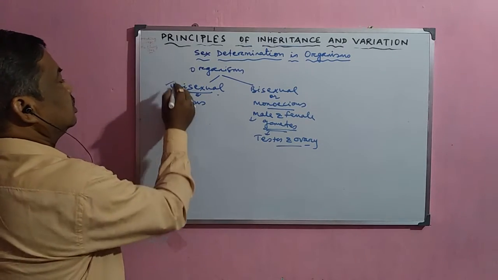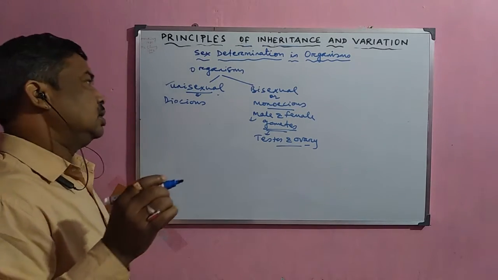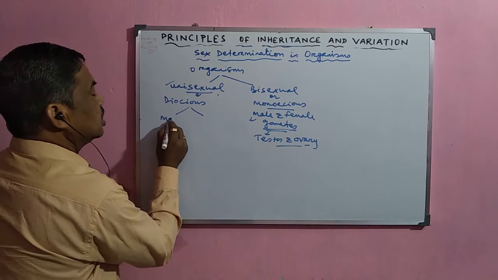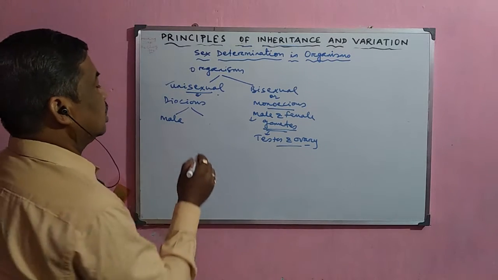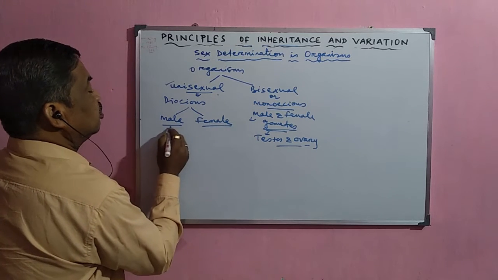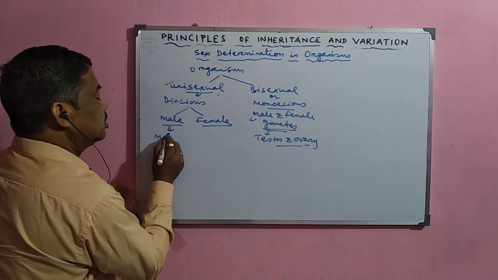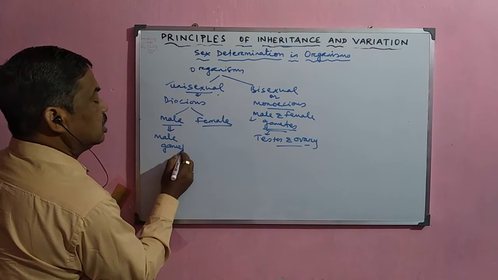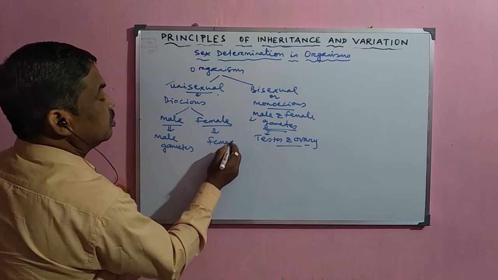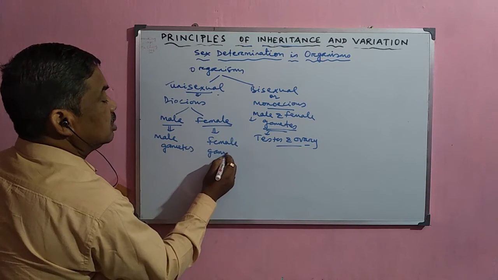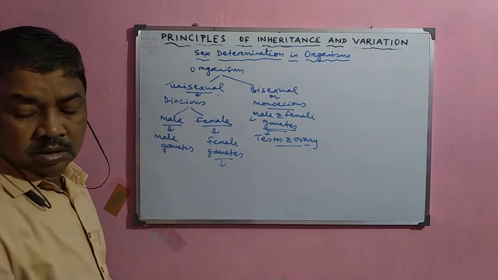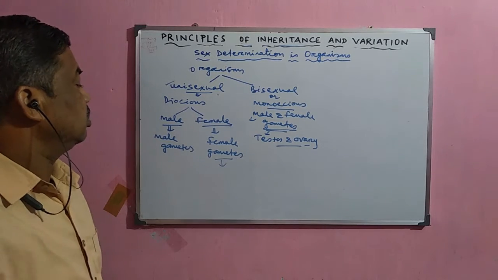But some organisms are unisexual in nature. Unisexual means what? Some organisms are male organisms, and some organisms are female organisms. So the male organisms produce the male gametes, and the female organisms produce the female gametes. The female gametes are normally produced by the female sex organ, and the male gametes are produced by the male sex organ.